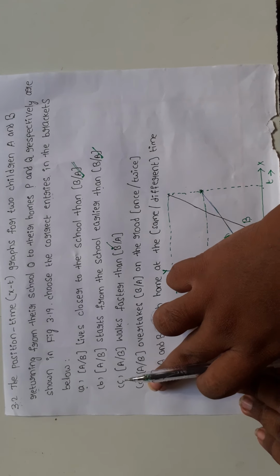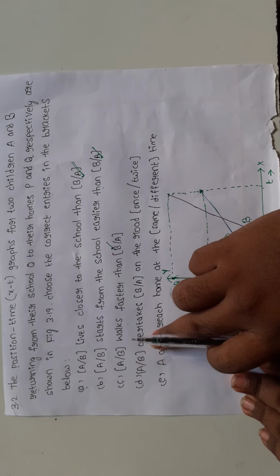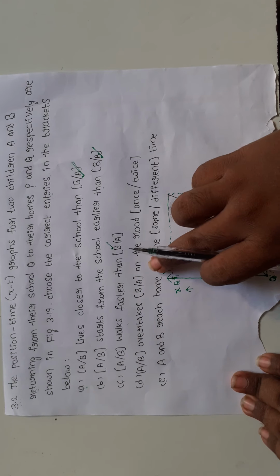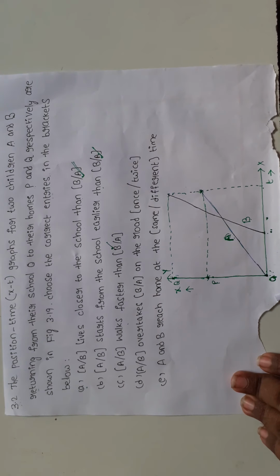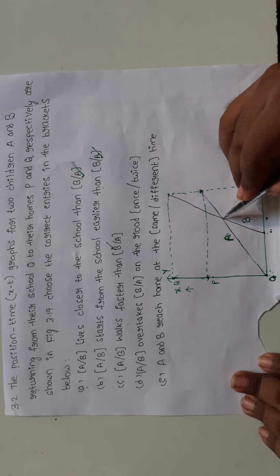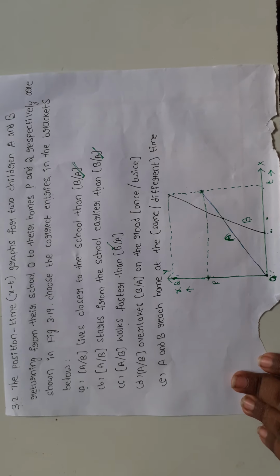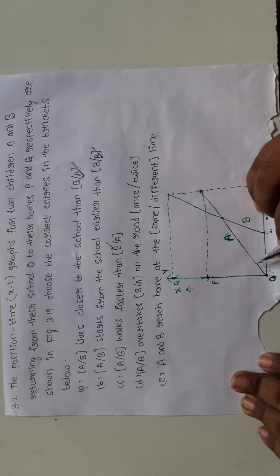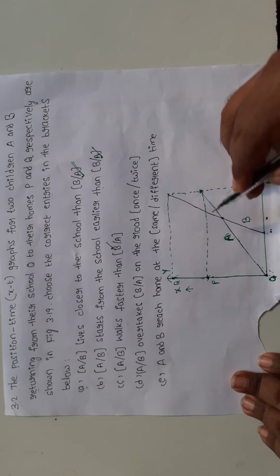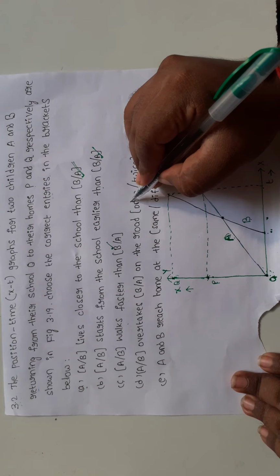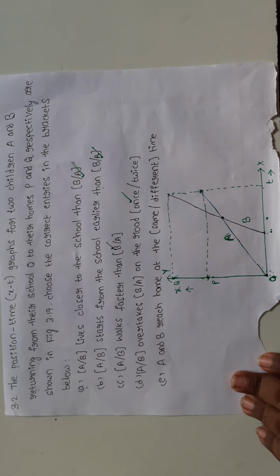Next, D: A or B overtakes B or A on the road once or twice. You have observed the graphs. How many overtakes appear? Only one overtake, so only once.